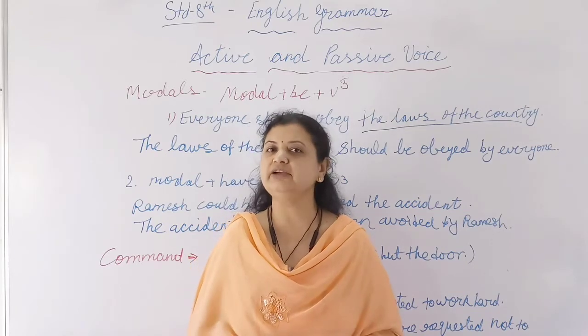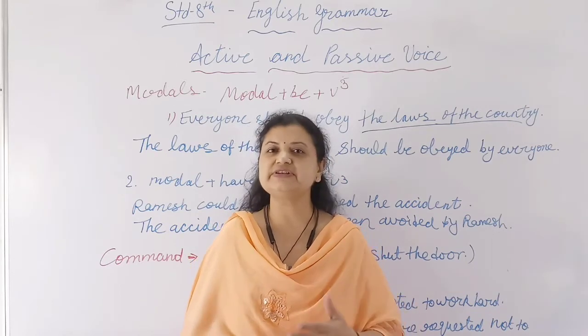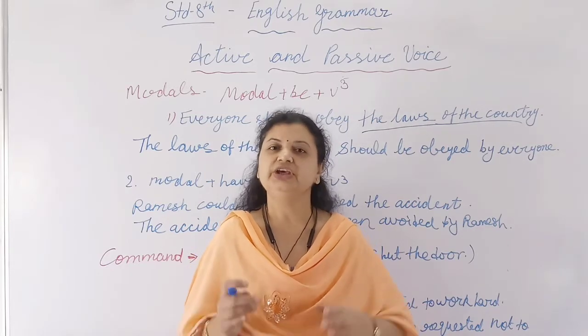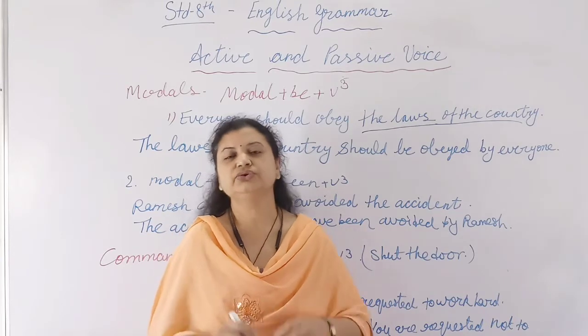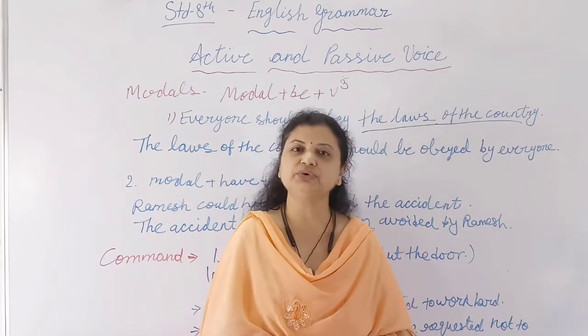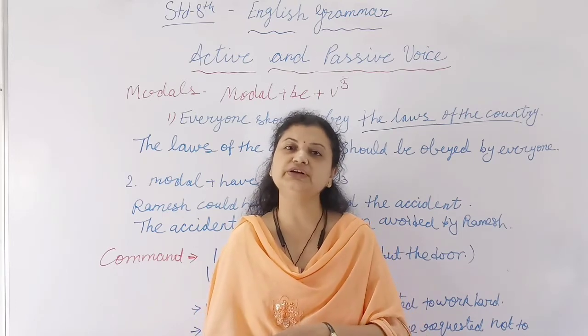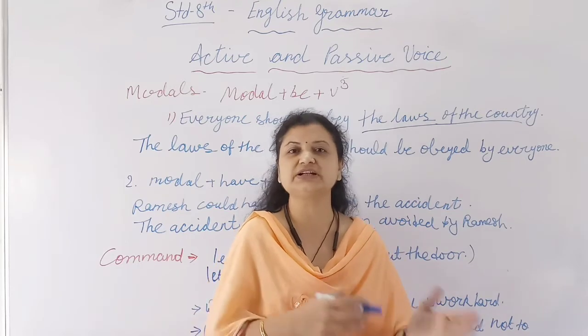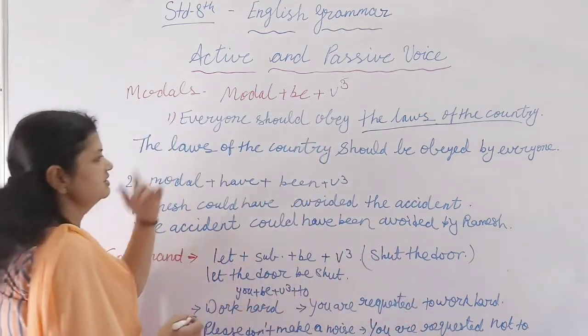Now the last thing I want to tell you: this is the way to change the sentence from active to passive. If it is asked to change the sentence from passive to active, that time what do we have to do? We have to follow the rules in a reverse direction. Just like that, the object will go again to the place of the subject.